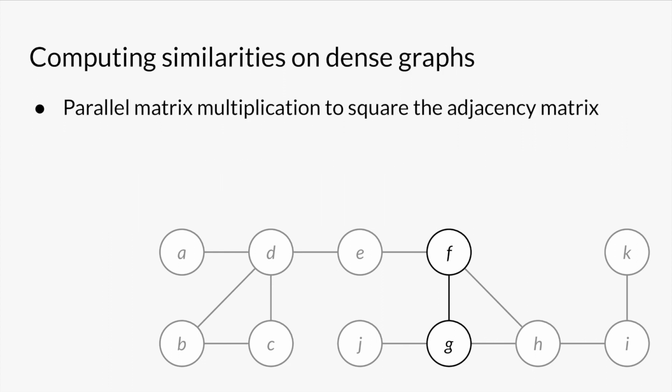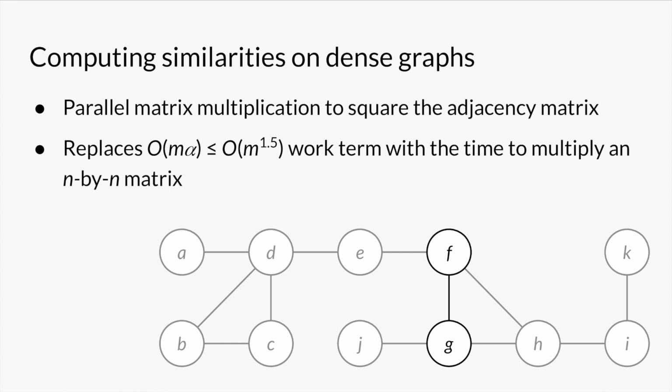For dense graphs, another trick is matrix multiplication for counting triangles. If we square the input graph's adjacency matrix, then the number of shared neighbors between vertices f and g is the row f column g entry of the result. This works well in practice on really dense graphs, and if you use fancy theoretical algorithms, you can get better running time bounds too. It replaces the m times arboricity work term with the work it takes to multiply two matrices in logarithmic span.